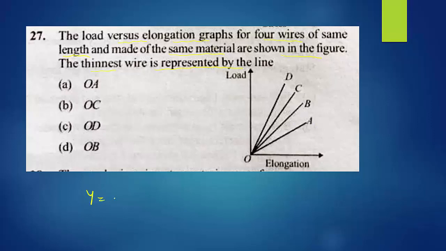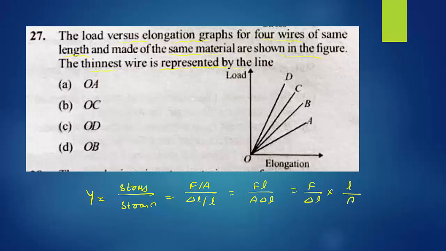You can go for the equation. Elongation means length, so we can go for Young's modulus. That is longitudinal stress divided by longitudinal strain, or F by A divided by delta L by L, or FL divided by A into delta L, or F divided by delta L into L divided by A. So Young's modulus is directly proportional to length and inversely proportional to area. These 2 points you should remember here.